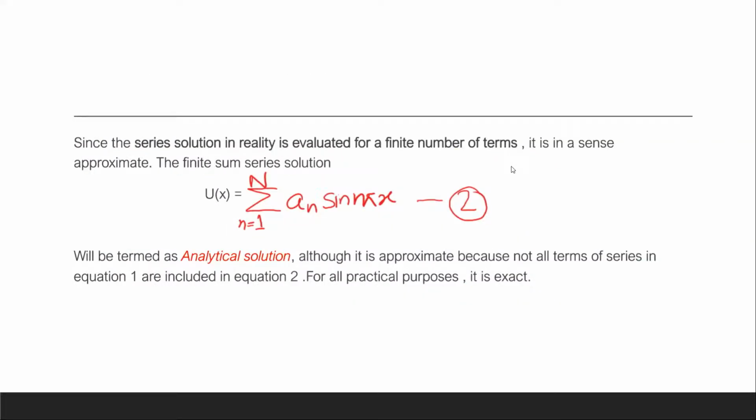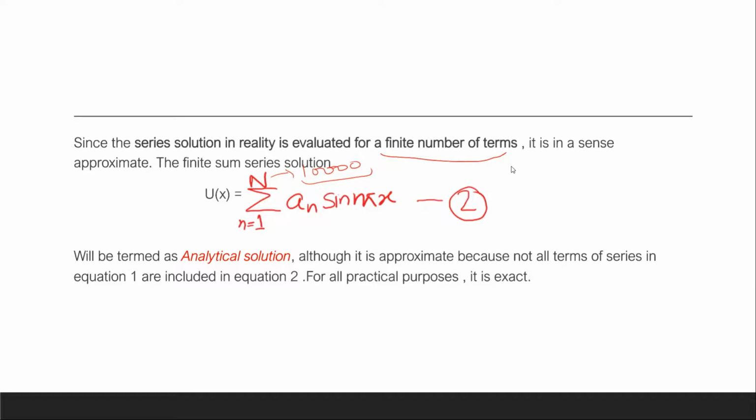Since a series solution in reality is evaluated for a finite number of terms, we always evaluate those series solutions for some finite number, maybe a very large number of terms. It may be 1000 or 10,000, but these terms are finite, not infinite. So a series solution evaluated for a finite number of terms is, in a sense, approximate.